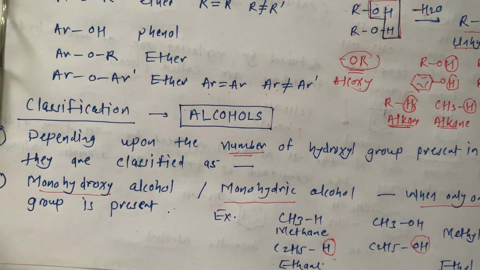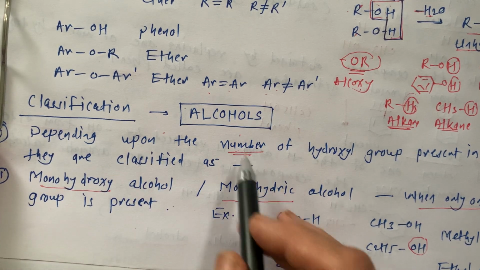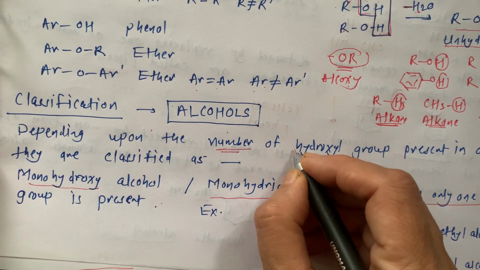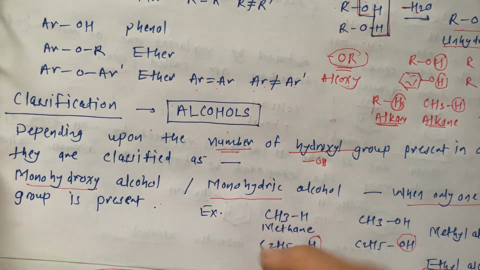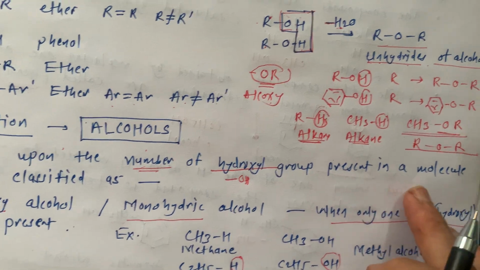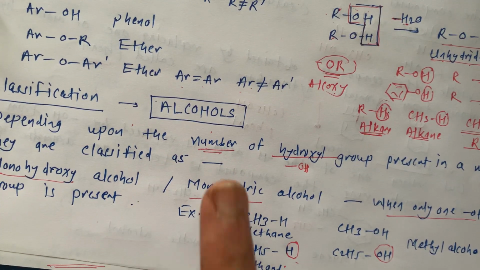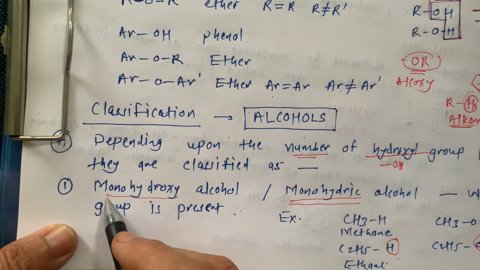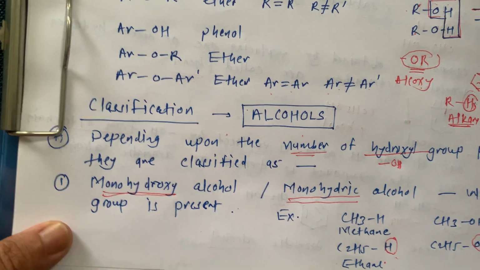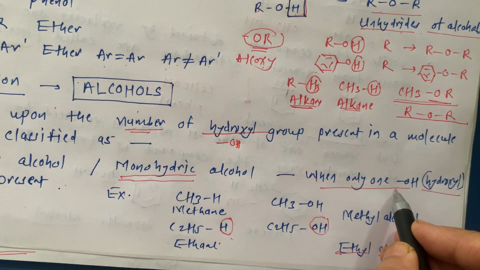Now, classification of alcohols, depending upon the number of hydroxyl groups. What is a hydroxyl group? It is the OH group present in a molecule. If only one is present, it is classified as monohydric, or known as monohydroxy.